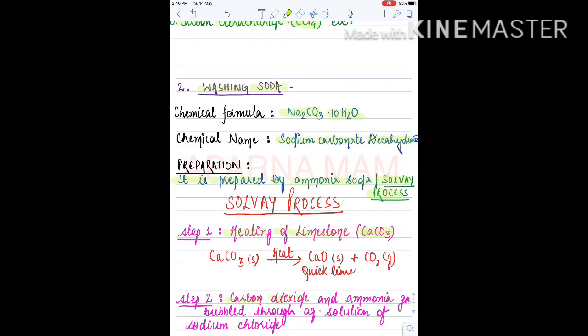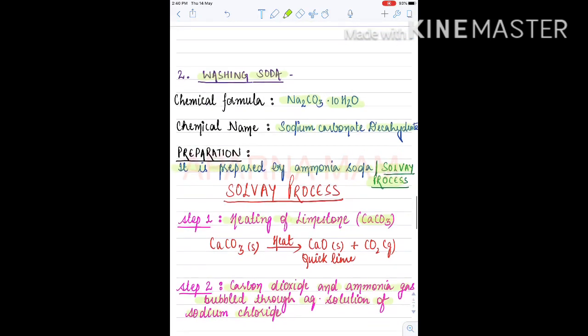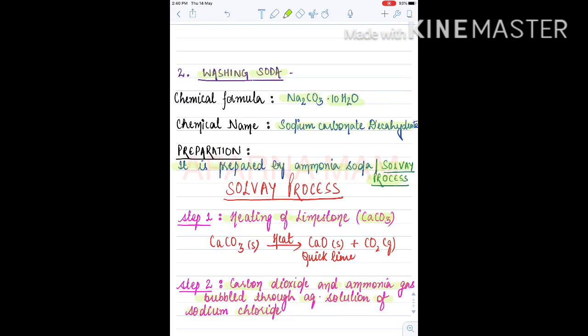Carbon dioxide and ammonia gas are bubbled through, meaning passed through, an aqueous solution of sodium chloride. So in this reaction we pass carbon dioxide gas and ammonia gas into the aqueous solution of sodium chloride. Before the chemical reaction, see what an aqueous solution of sodium chloride is.